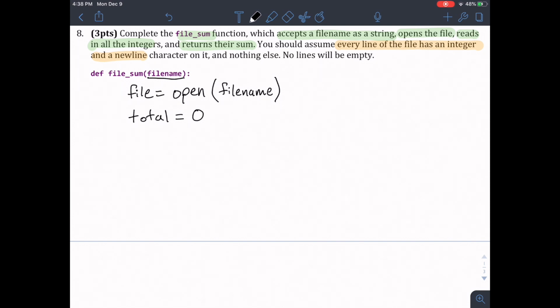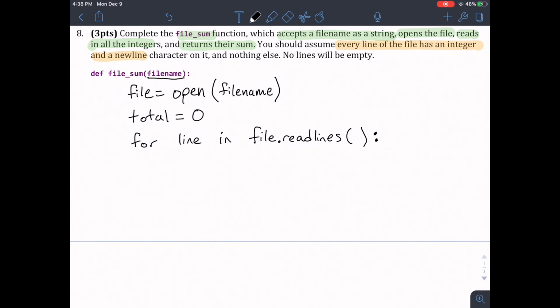So a couple ways you can do it. One way you can do it is using readlines. So let's go for every line in file.readLines. So remember, file.readLines will give me a list of all the lines in the file, which means every single line inside this loop will be one unique line in the file. So what are we going to do for every single line in the file?